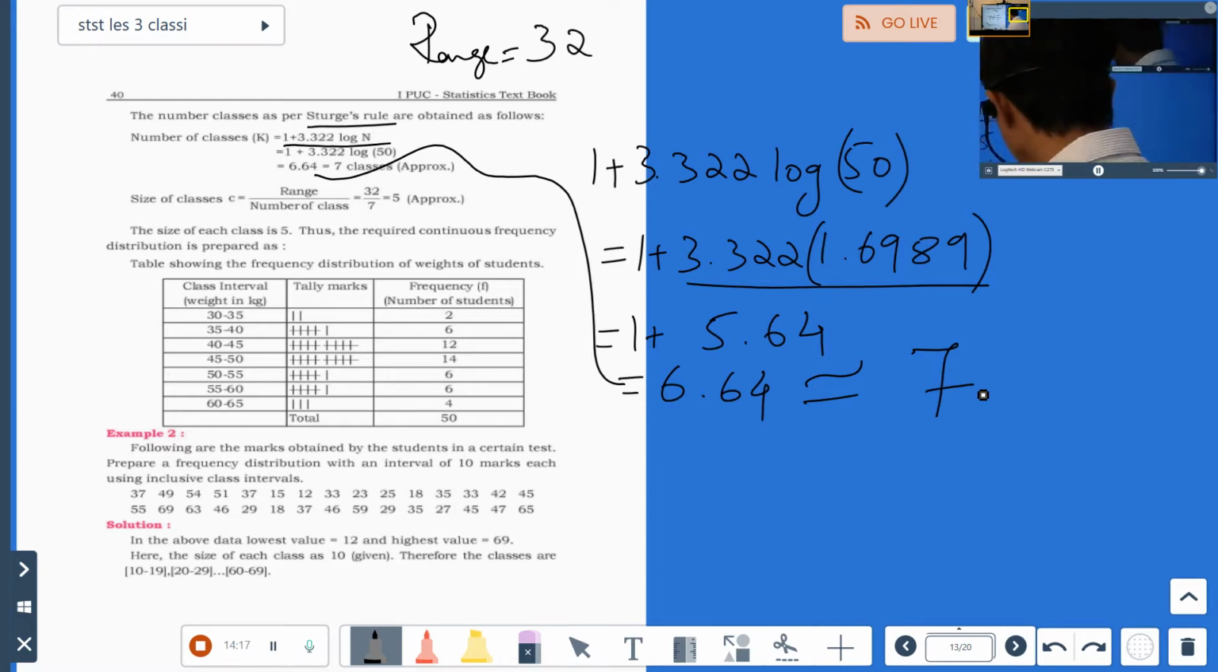So you will get at least 7 classes here. They are not telling us to take 7 only. If we want, we can take fewer. If we want, we can take more.